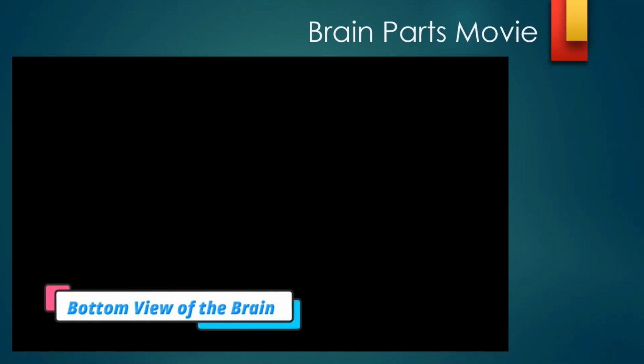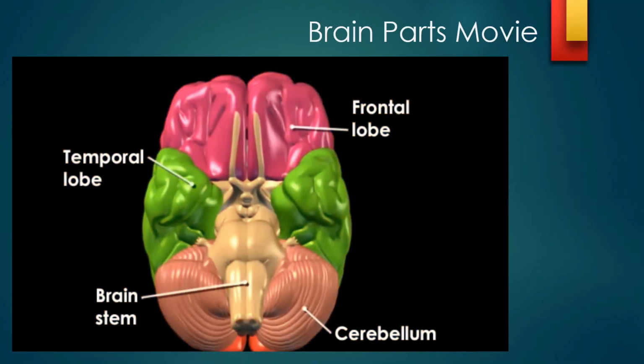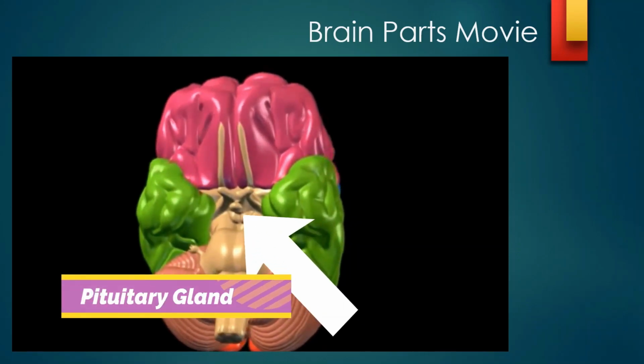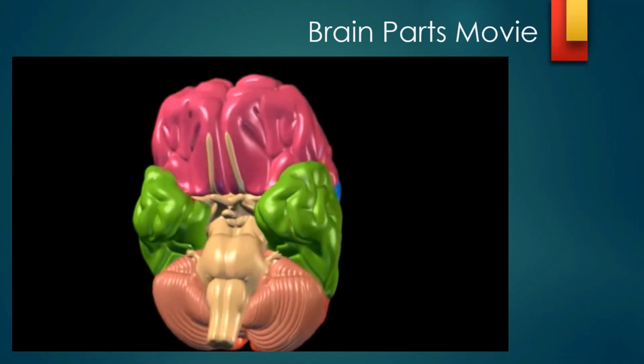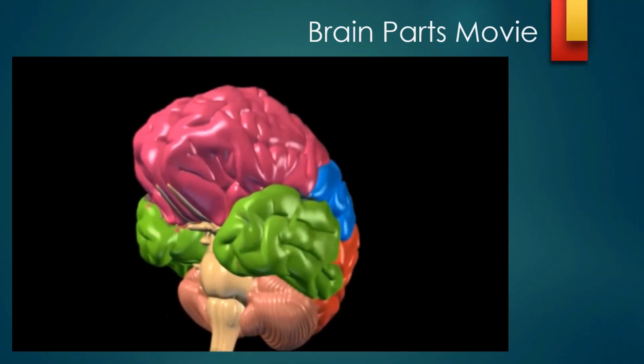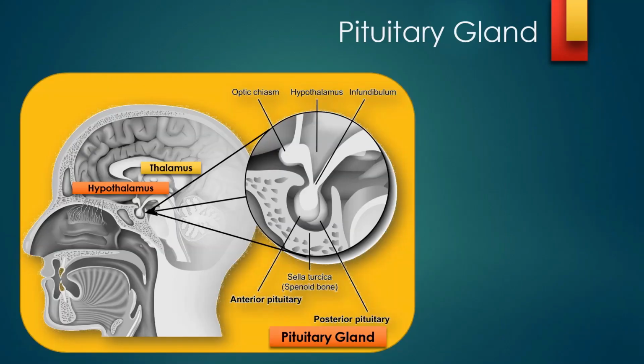Now, coming to the bottom part of the brain, that is very essential. That is the brainstem. The brainstem has what we call midbrain, pons, and medulla oblongata. These are very important structures of the brain. And here, another important gland is shown by the arrow, called the pituitary gland, the master gland which controls the rest of the glands in the body.